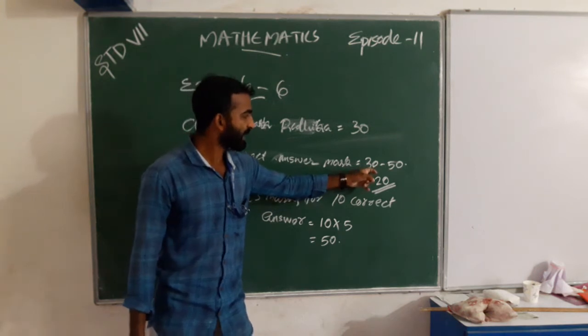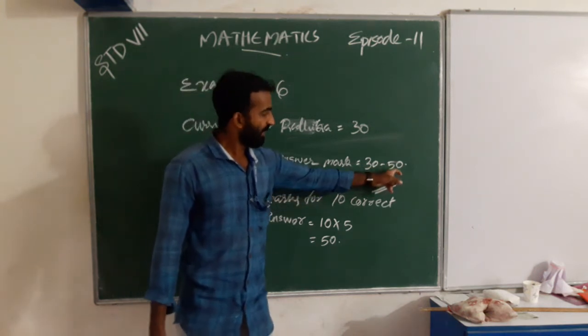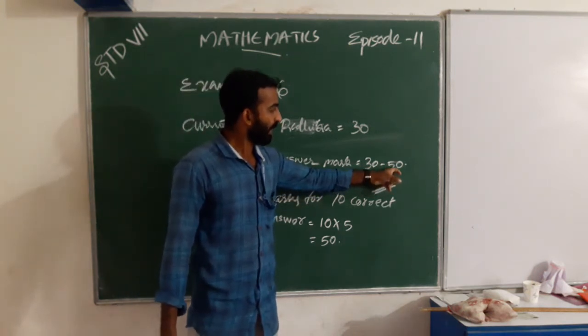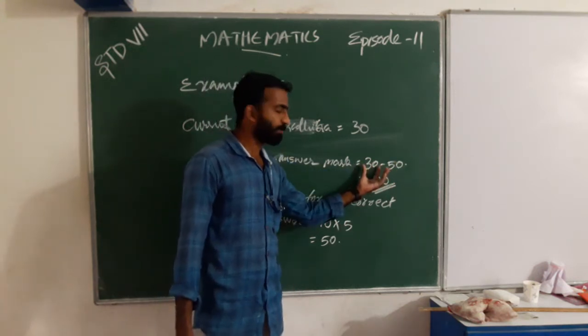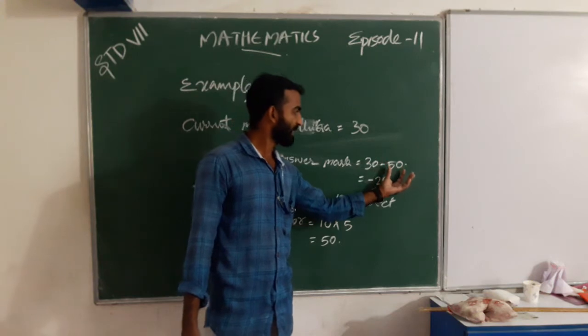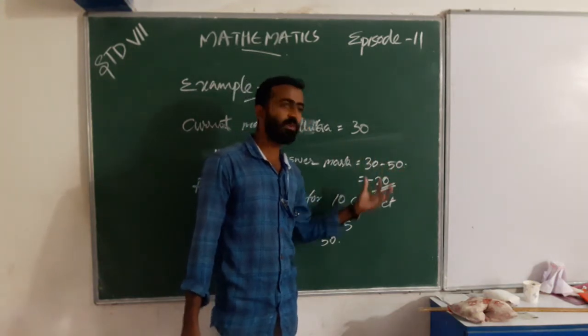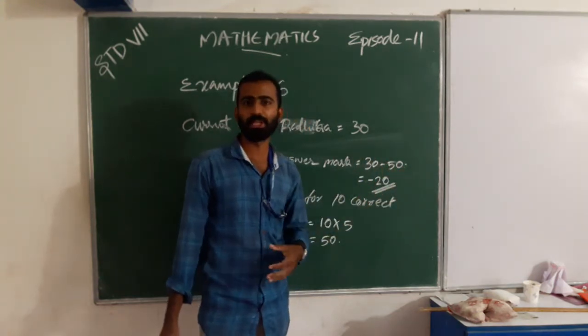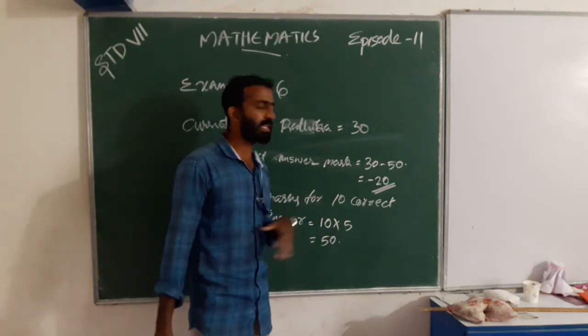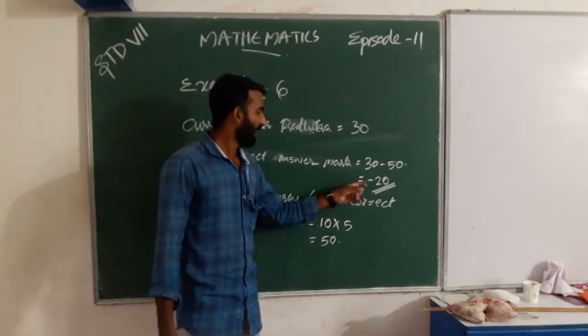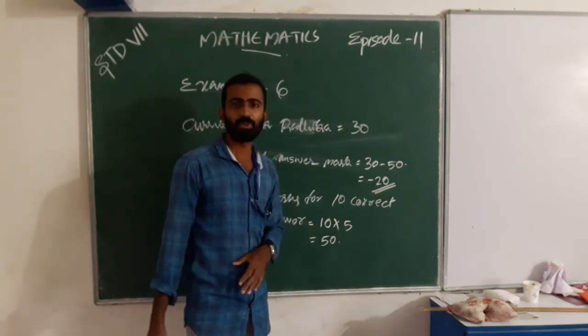Here 30 is smaller compared to 50. Here 30 is positive and 50 is considered negative, so we get negative 20. That is, the mark Radhika obtained for incorrect answers is negative 20.